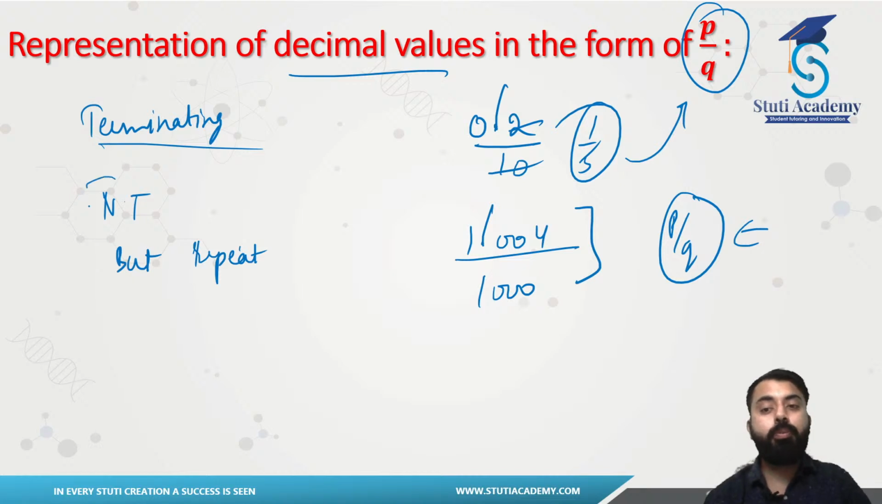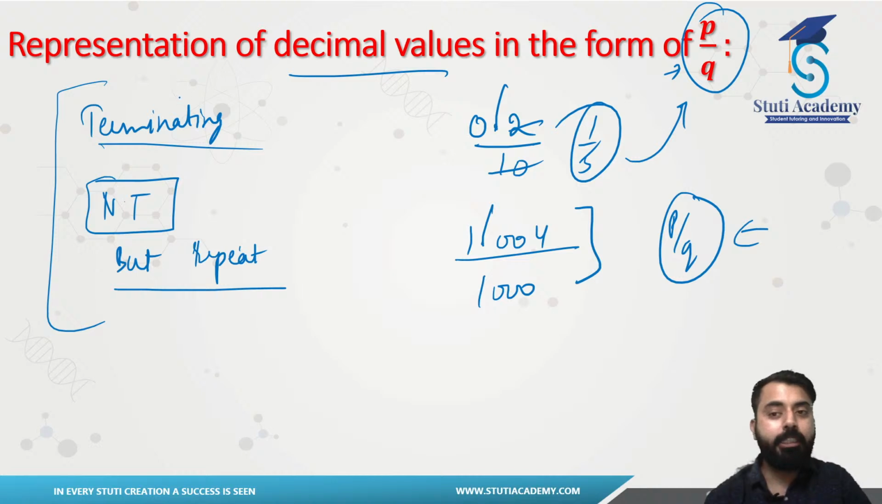But what to do when we have a non-terminating expansion, but that expansion is repeating? Firstly, remember this. If we want to represent any decimal value in the form of p by q, it has to be of these two forms. Either it can be terminating or it can be non-terminating, but it has to be repeating. If your answer is non-terminating, like in the case of square root 2, you guys remember that answer was not terminating, it was just going on dividing. Its quotient was not ending at any place of decimal. That was the case of a non-terminating and non-repeating decimal expansion.